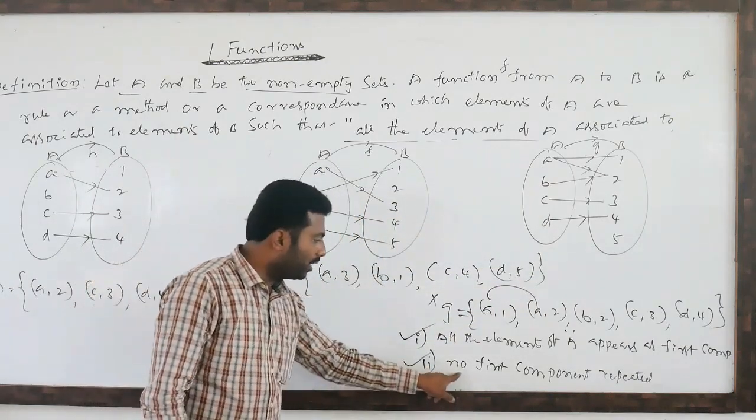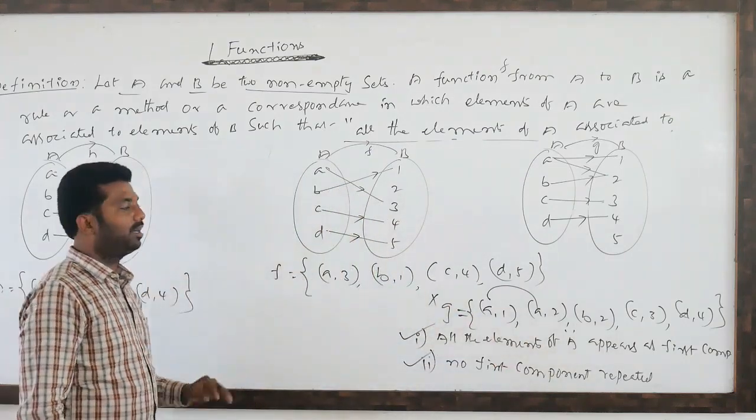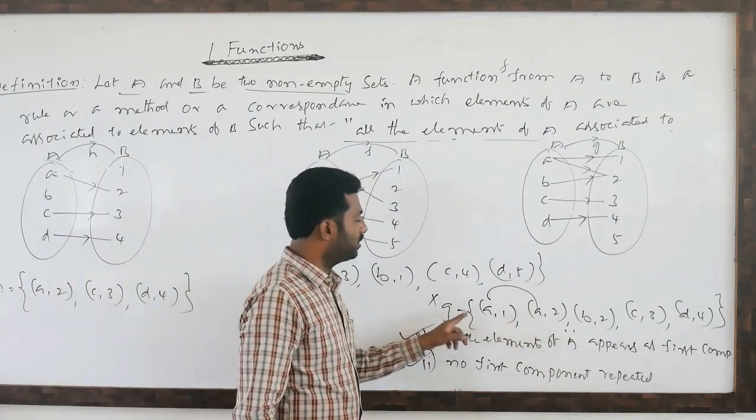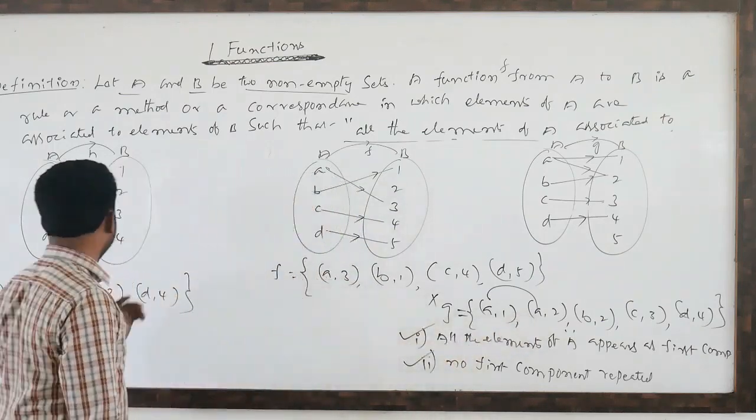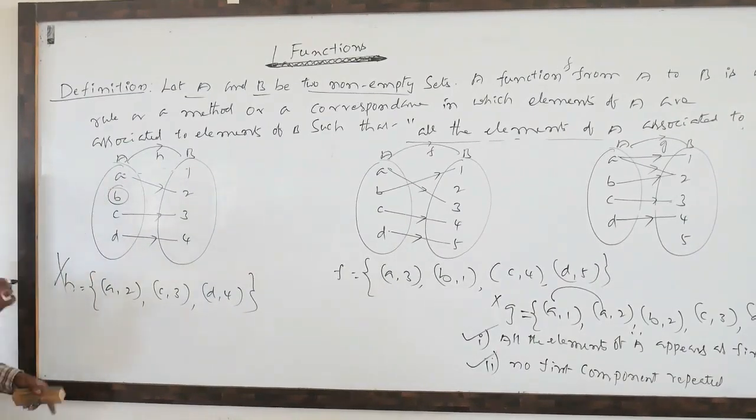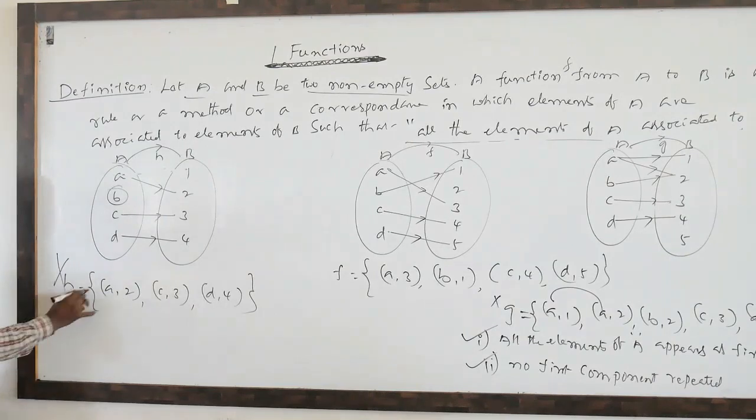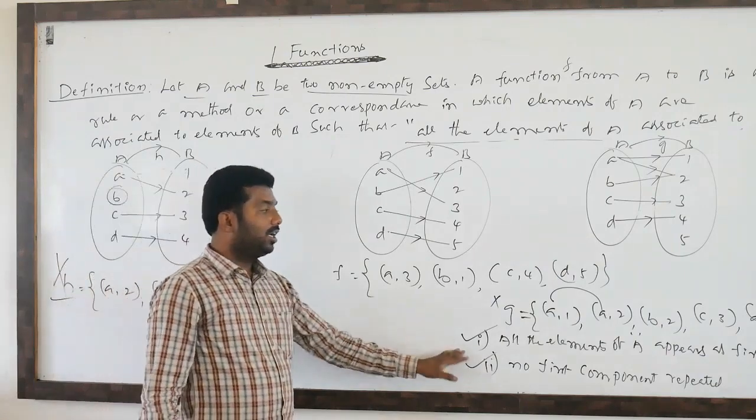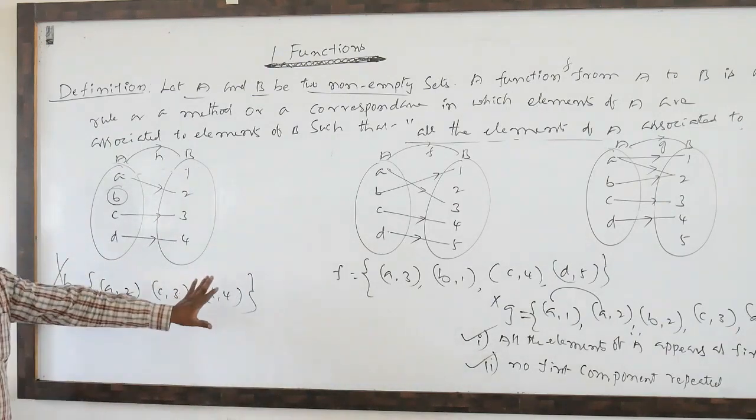What is the second condition? No first component should be repeated in any ordered pairs of that relation. Suppose in any relation two first components are repeated, that is not a function. See, here the first component is repeated, that is not a function. Here one of the elements of capital A does not appear as the first component in this relation. This is not a function. So all functions are relations, but all relations may not be functions. That point you have to remember.